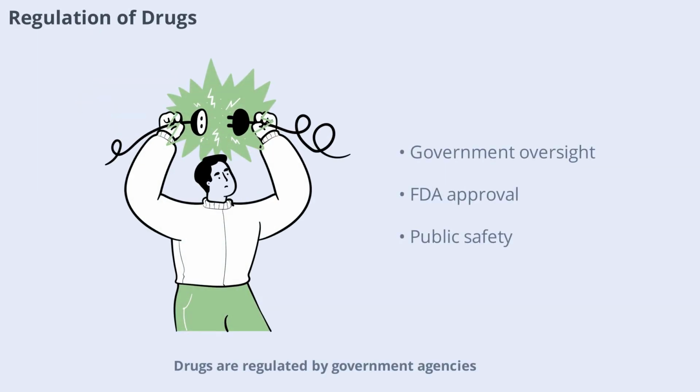Drugs are regulated by government agencies to ensure they are safe and effective. In the United States, the Food and Drug Administration (FDA) reviews data from clinical trials before approving new medications. Regulations also cover manufacturing, labeling, and advertising. This oversight protects the public and maintains trust in the healthcare system.